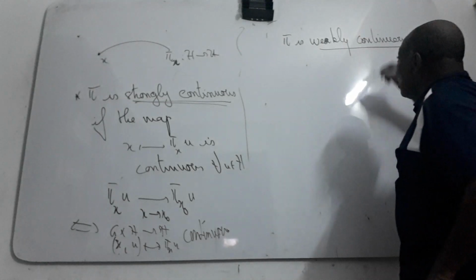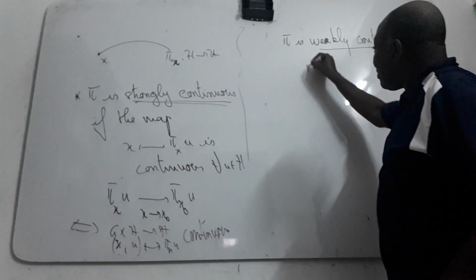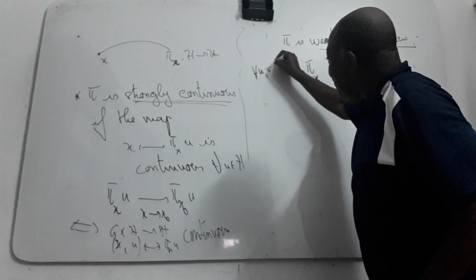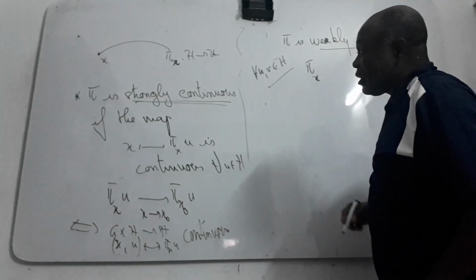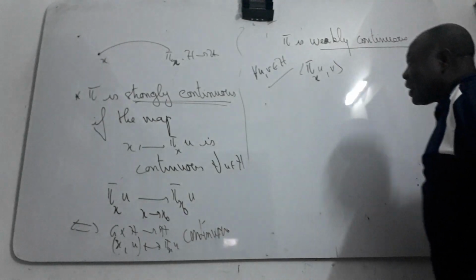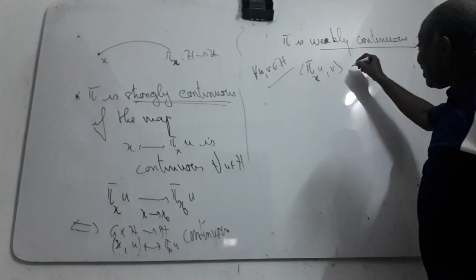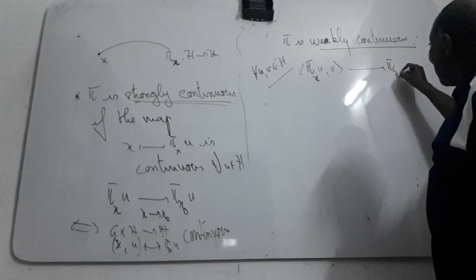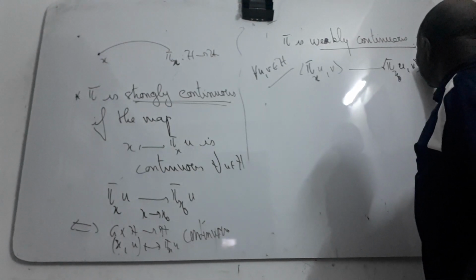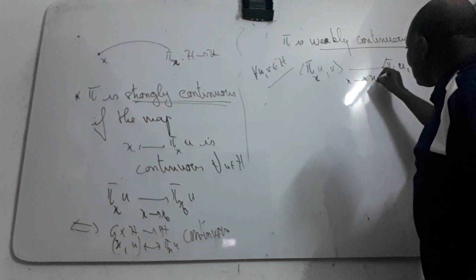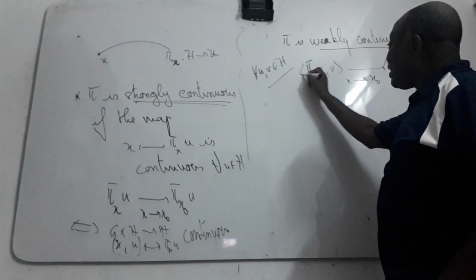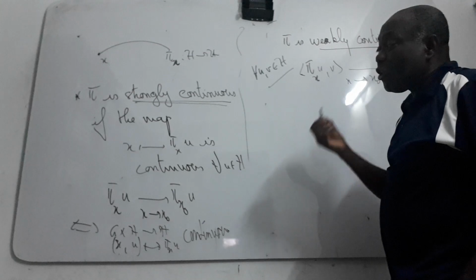That means that ⟨π(x)u, v⟩, the scalar product of your Hilbert space, tends to ⟨π(x0)u, v⟩ when x tends to x0. This is the scalar product defined on your Hilbert space.